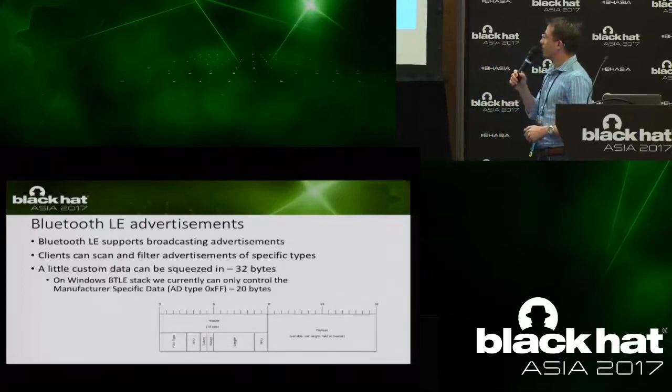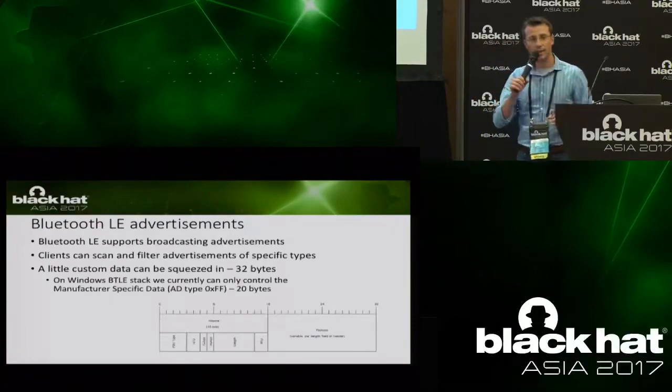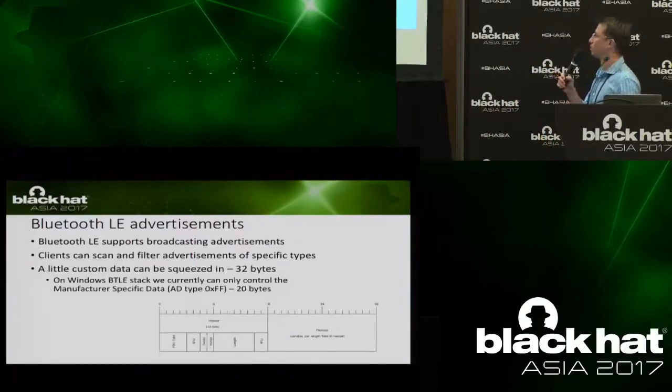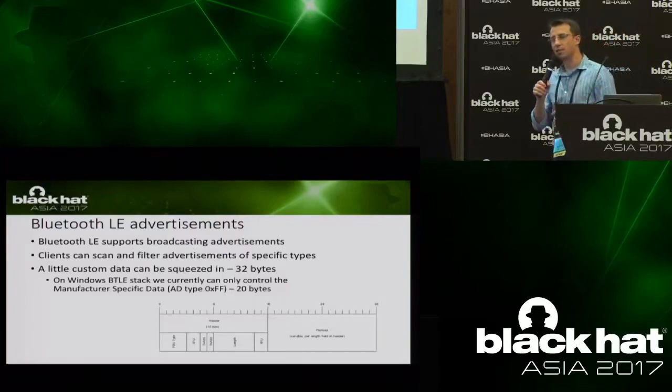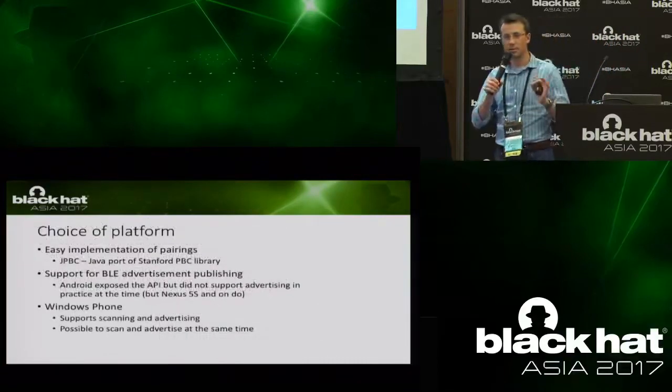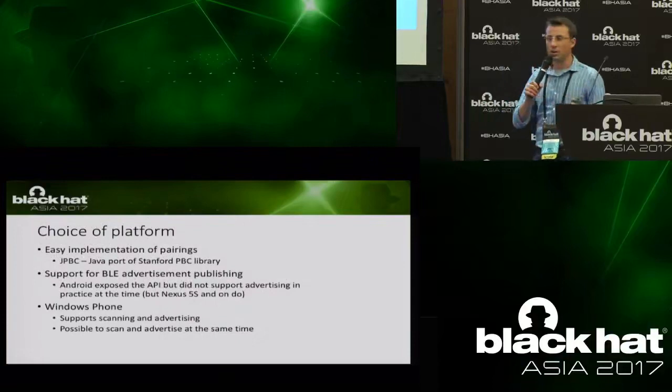These are actually small packets that enable squeezing a little bit of custom data into them. Originally 32 bytes, but there are further restrictions that depend on the operating system and the API, and on Windows Phone, we could basically control 20 bytes. So in those 20 bytes, we need to squeeze all those pseudonyms, challenge responses, whatever we had in the secret handshake. Luckily, because the credentials were compact, we were able to achieve 128-bit security with this size.